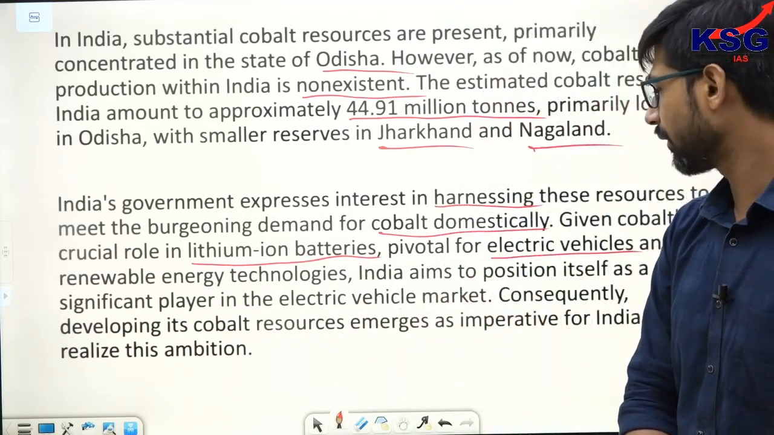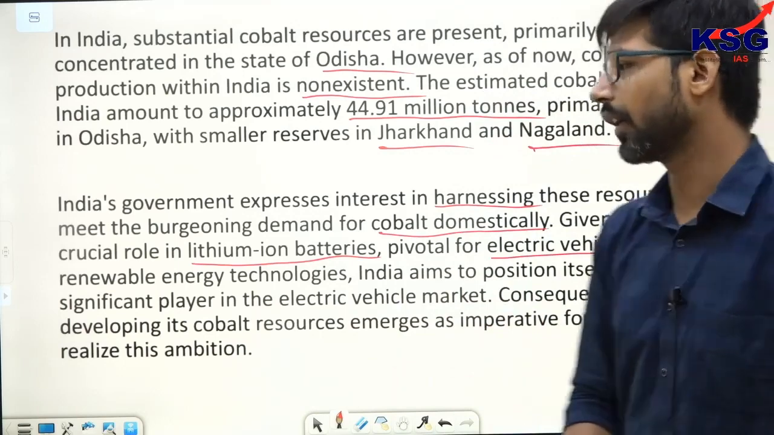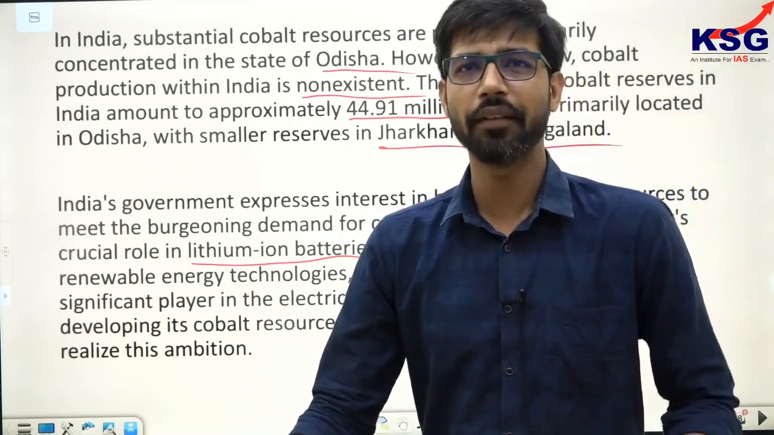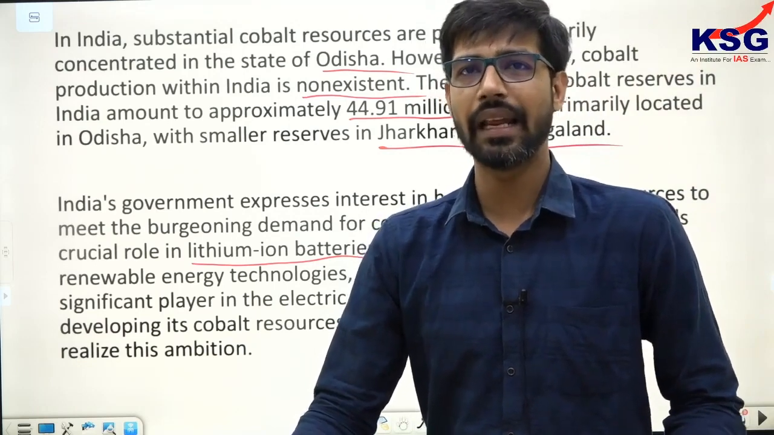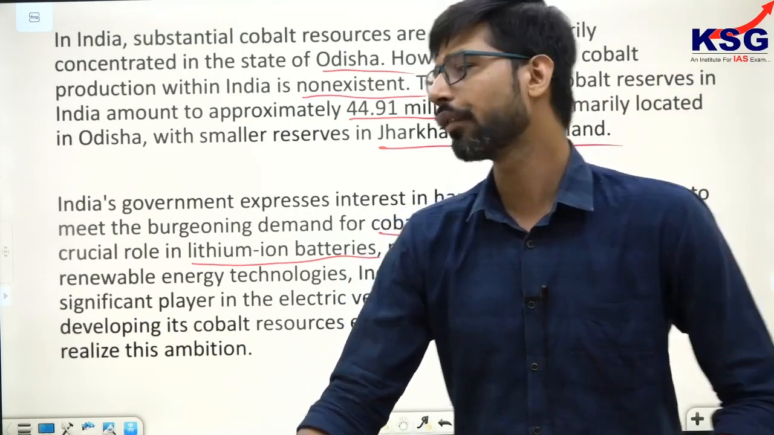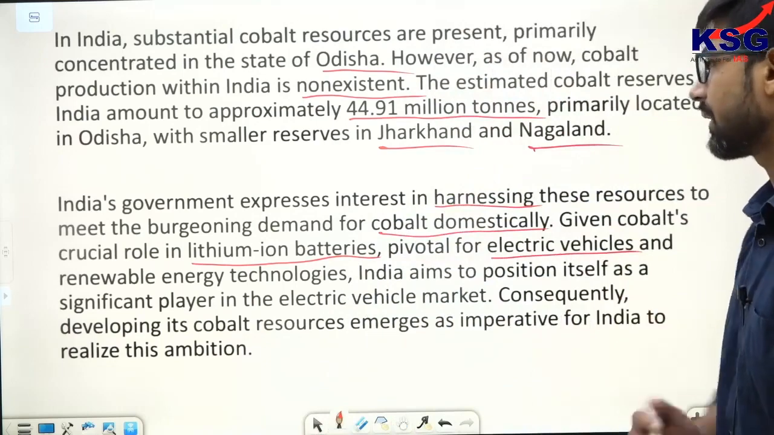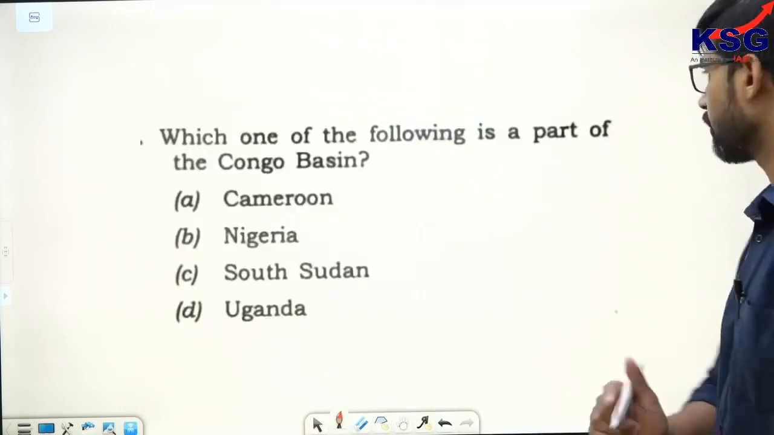Consequently, developing its cobalt resources emerges as an imperative for India to realize this particular ambition. We will have to tap into our cobalt resources if we want to have a greater say in the electric vehicle manufacturing supply chain. This is the answer to the 7th question. Let's start with the next one.